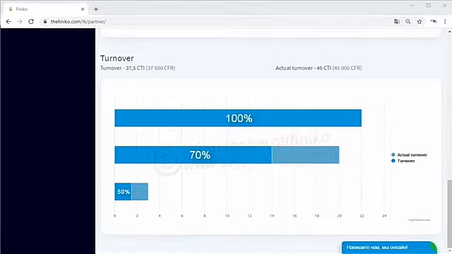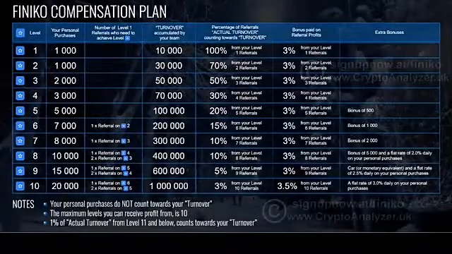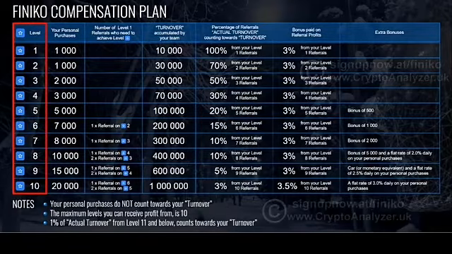So there's a difference between the actual turnover and the turnover. Actual turnover is the total volume of everybody in my team. Turnover is a percentage of that gets counted towards my level bonuses. So let me show you that in more detail. So here's the Finico compensation plan. Now there are 10 bonus levels that we can get paid from. So let's start with bonus level 1.